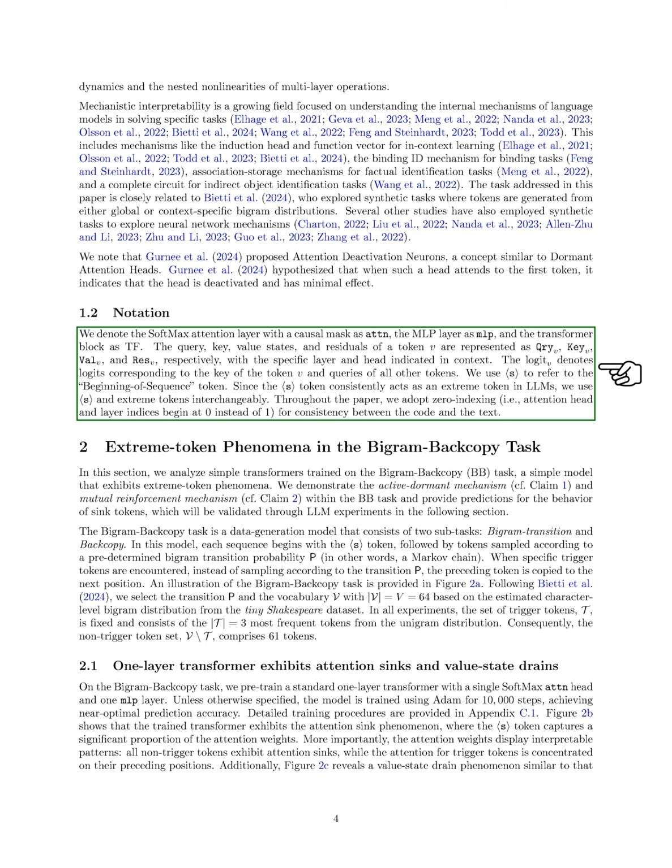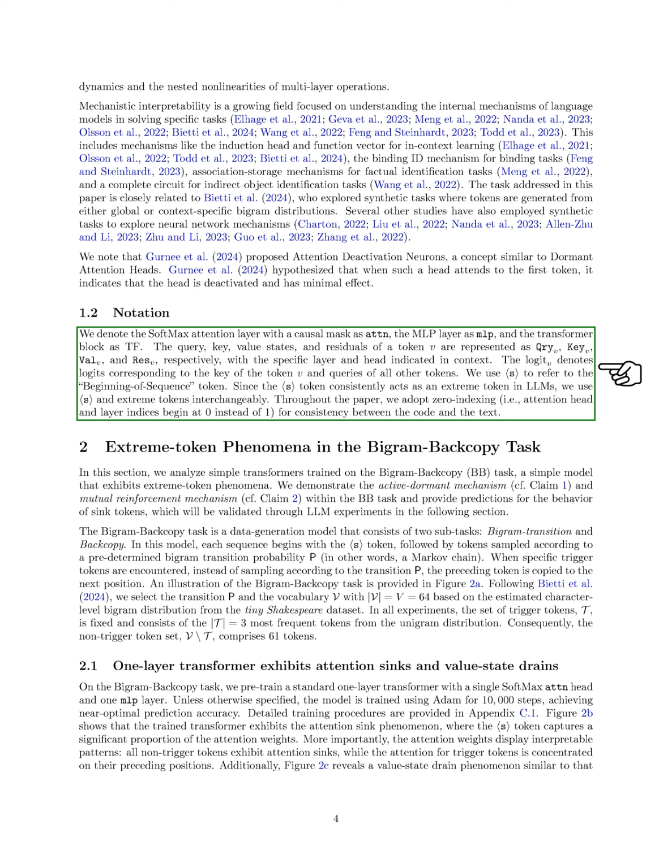The term logit_V refers to the logits related to the key of token V and the queries of all other tokens. We use S to refer to the beginning of sequence token, which we interchangeably call extreme tokens since it consistently acts as such in large language models, LLMs. Throughout the paper, we adopt zero indexing, meaning that attention head and layer indices start at 0 for consistency with our code.